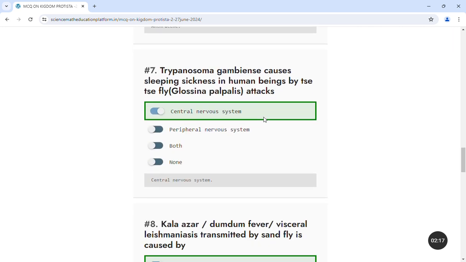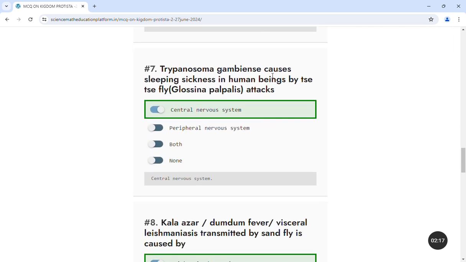Next question. Trypanosoma gambiense causes sleeping sickness in human beings by the tsetse fly, Glossina palpalis, and attacks the central nervous system of human beings. So this parasite, by using the vector tsetse fly, causes sleeping sickness in human beings, and it actually attacks the central nervous system.